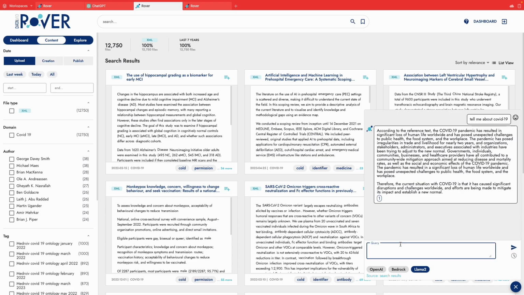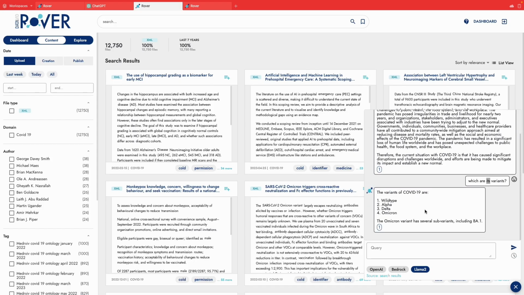Let's continue our conversation. Which are its variants? As we account for chat history, it's being replaced with COVID-19. These are some of the variants. As we all know, this is not necessarily a complete list, but we can continue our conversation. Let's ask a subjective question. Which is the worst variant?